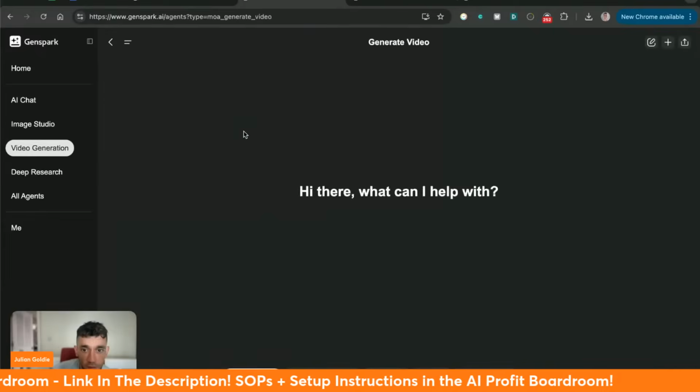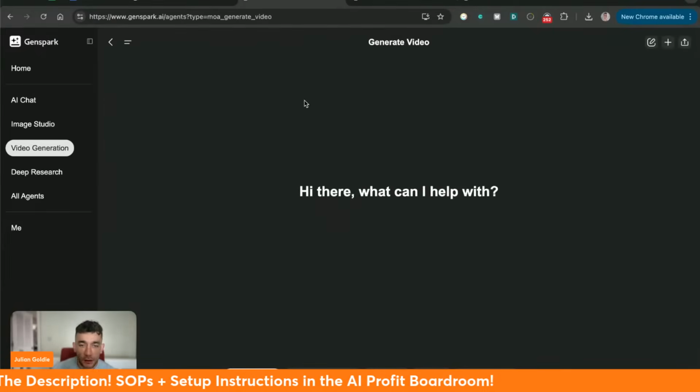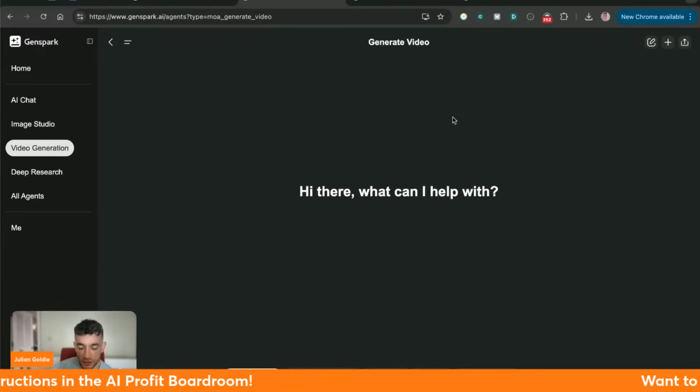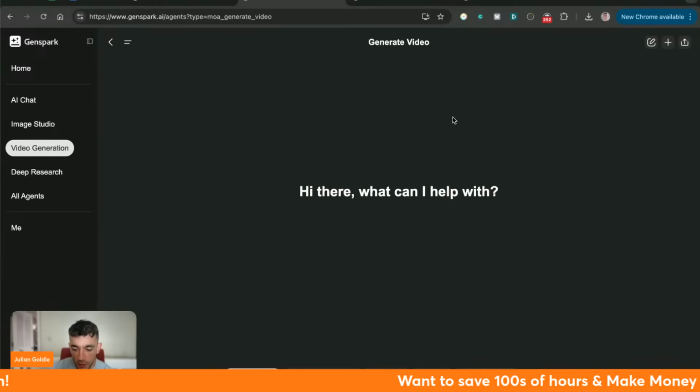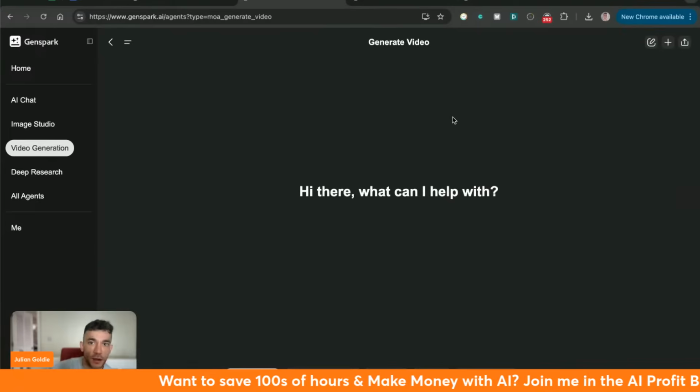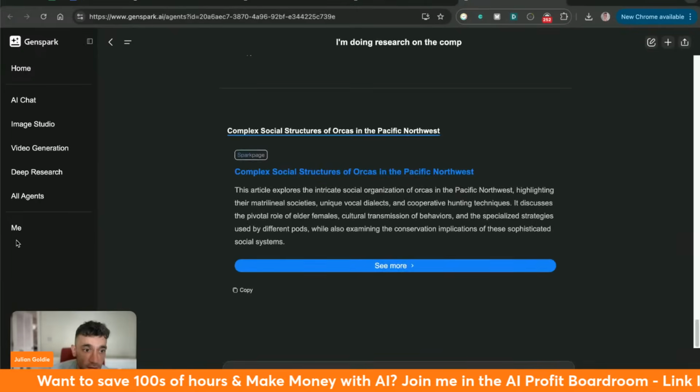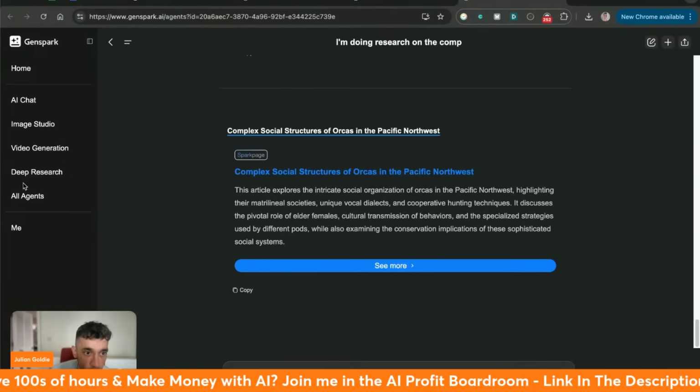So if you want to generate something that's longer, what you can actually do is inside the generate video section, you can say, okay, stitch all of my video clips together in an HTML file so that it plays all the videos together, like you could see in the South Park example that I pulled up earlier.